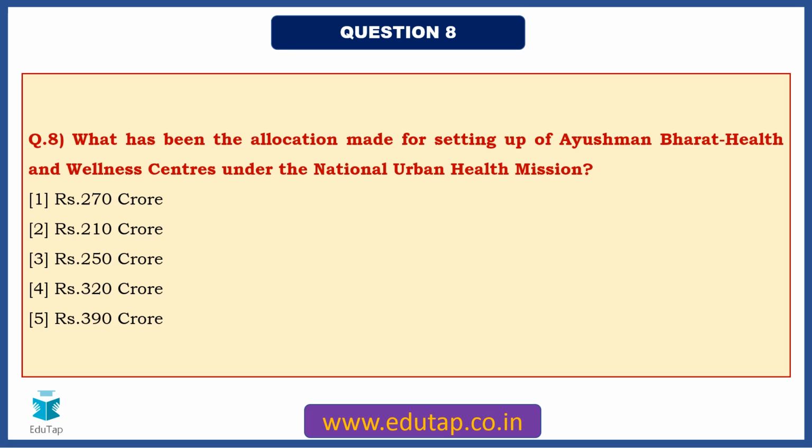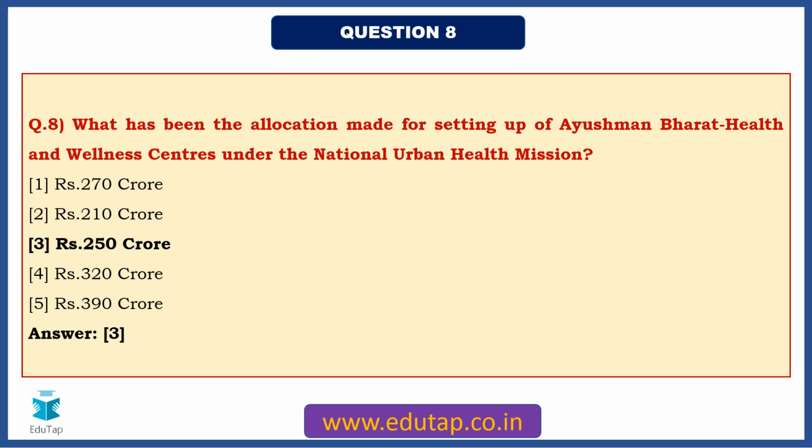Coming to question number 8, friends, what has been the allocation that is made for setting up of Ayushman Bharat Health and Wellness Centers under the National Urban Health Mission? Okay, so again, these were some of the allocations that were mentioned in the interim budget. So that's why the mention here also becomes important. The answer for this particular question, it is 250 crore. Okay, very easy. Again, memory based. You just need to memorize it. Nothing can be understood from it.